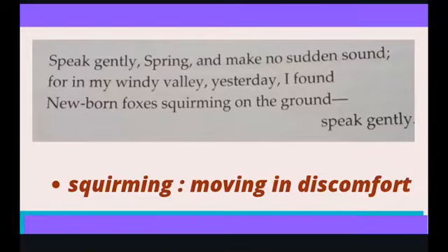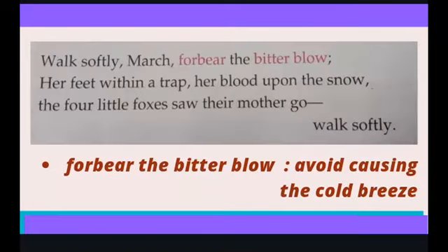Let's move to the next stanza. Walk softly, March, forbear the bitter blow. A feet within a trap, a blood upon the snow. The four little foxes saw their mother go. Walk softly. Now in this stanza, the poet is requesting the month of March to be gentle.